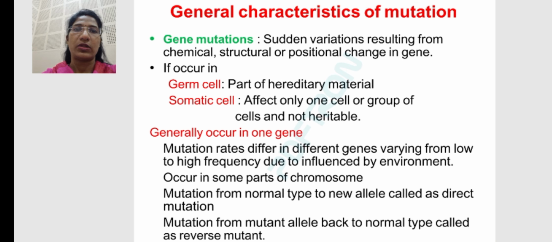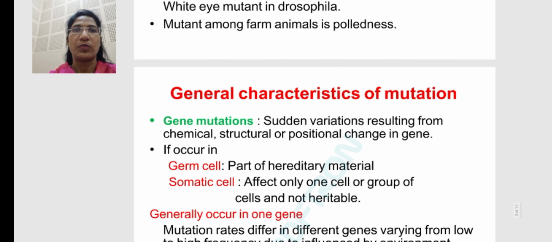It generally occurs in one gene. Mutation rates can differ in different genes, varying from low to high frequency, due to the influence of environment. Is that clear? Yes. Then it occurs in some part of a chromosome. Mutation from the normal type to a new allele is called a direct mutation, and mutation from a mutant allele back to the normal type is called a reverse mutation.